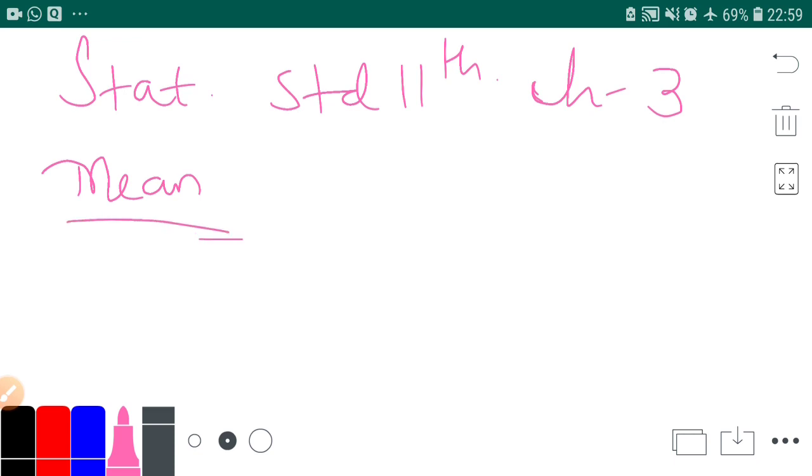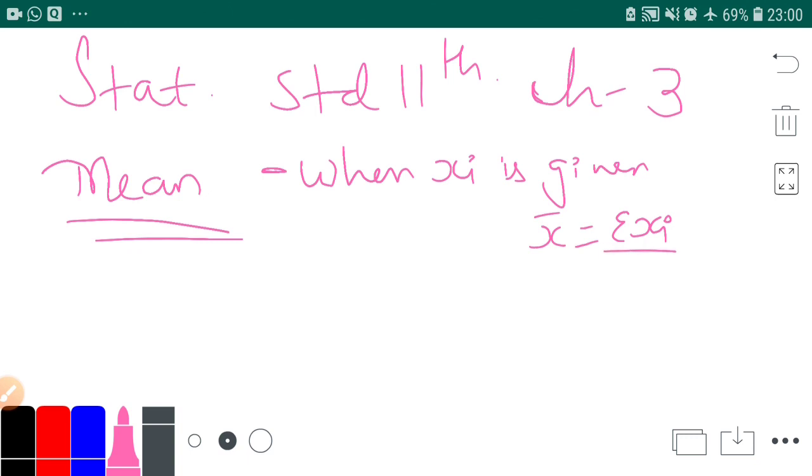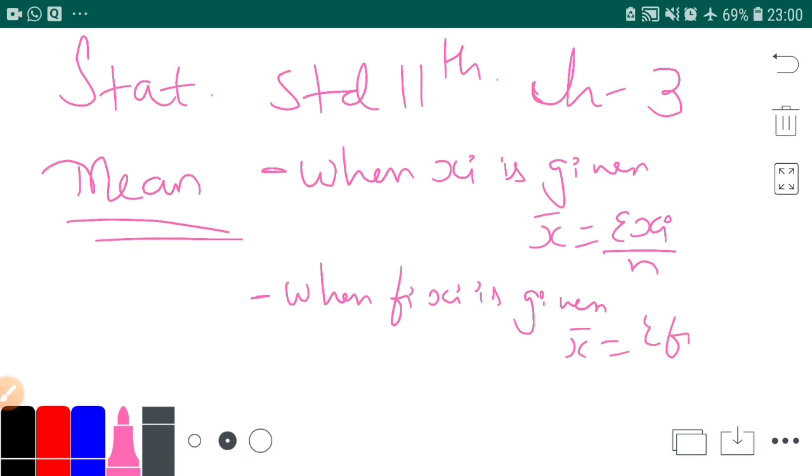In mean, what we had completed till now: we have done the first topic when xi is given. What was the formula in this? It was x bar equals sigma xi upon n. Sigma xi is the total of observations and n is the number of observations. Then when fi xi is given, this is called discrete frequency distribution, x bar is equal to sigma fi xi upon n.